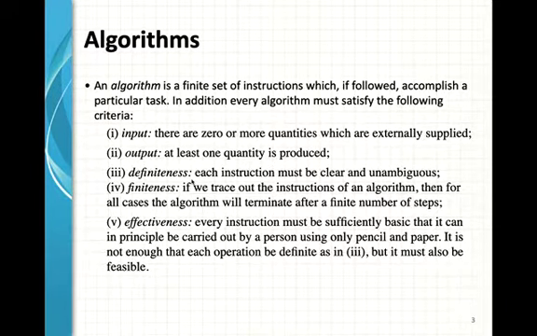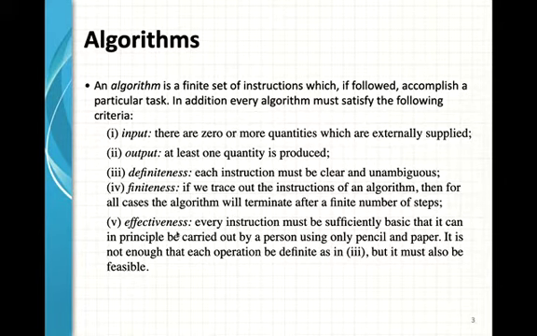Number three, definiteness. Each instruction must be clear and unambiguous. That is, each and every instruction in an algorithm must be clear to understand. And finiteness: if we trace out the instructions of an algorithm, then for all cases the algorithm will terminate after a finite number of steps. That is, no infinity or no end is possible in an algorithm.